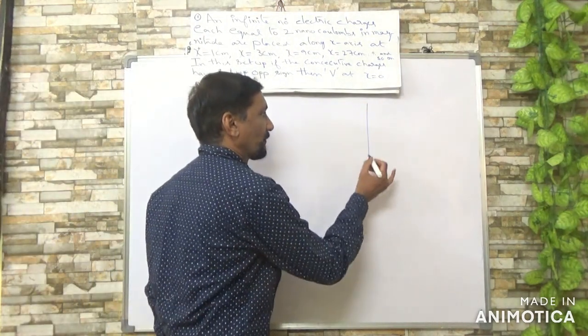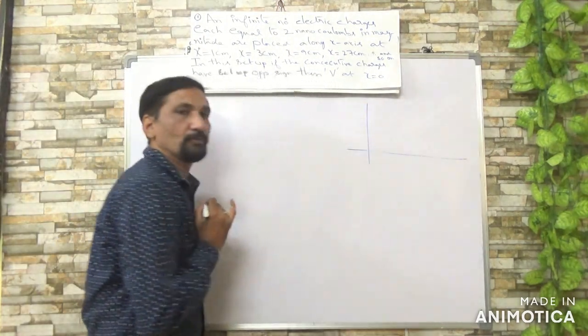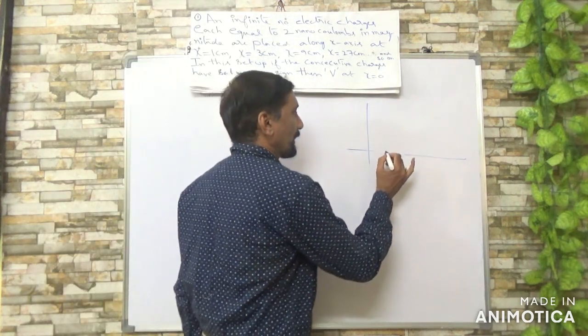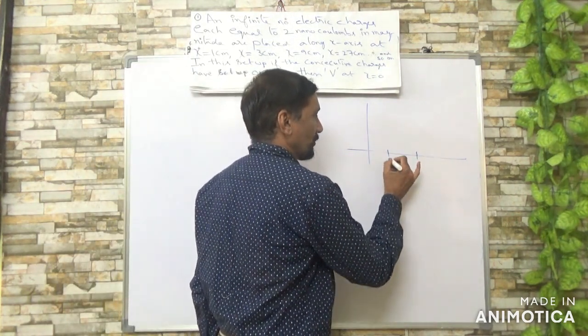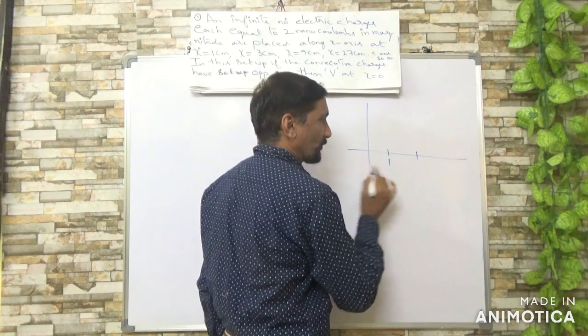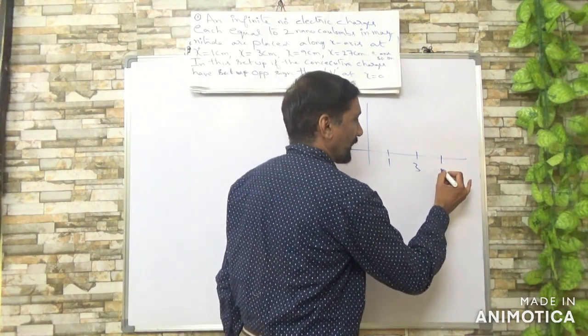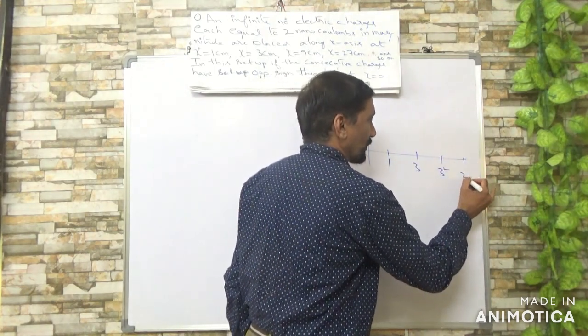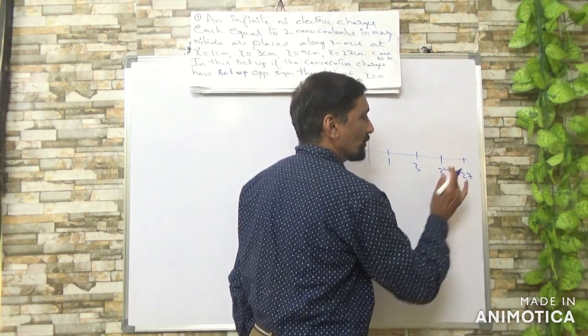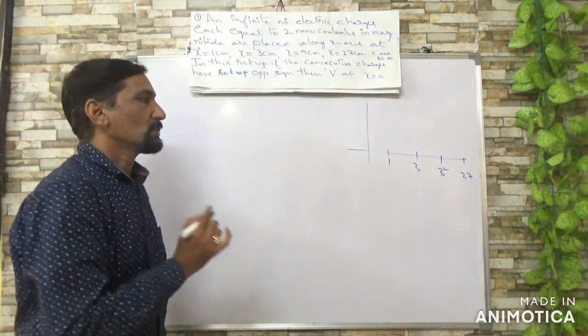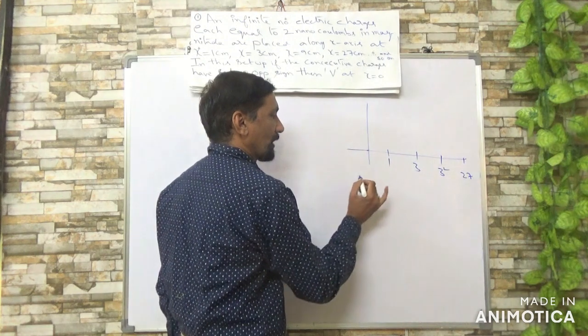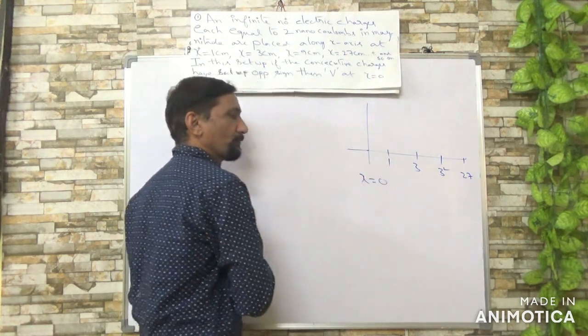See, this is your given problem. They are placed at 1 unit, 3 units, 3 square units, 3 cube and so on. So you want to find potential at origin.